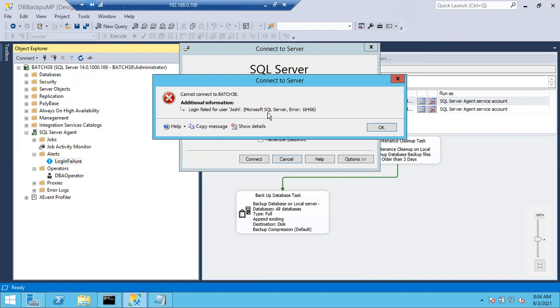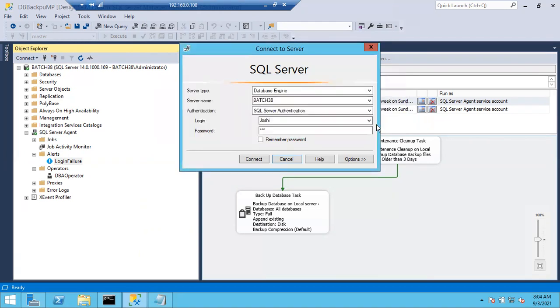Clear? The only difference here is we don't have Gmail, so the Gmail database mail is not working properly. Imagine if the database mail were working properly, everything is the same. Only the account, the mail ID, is going to be changed in the organization. That's it. Everything is the same, just the email ID will be different.